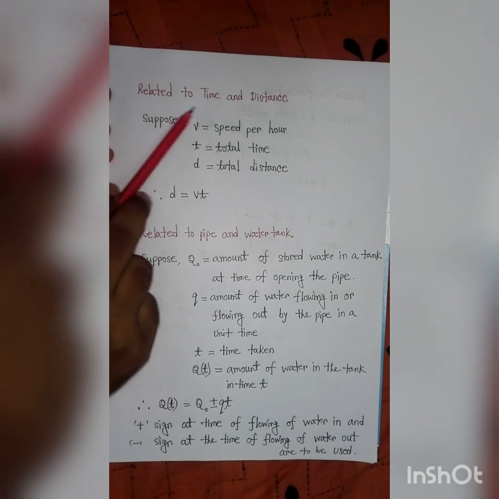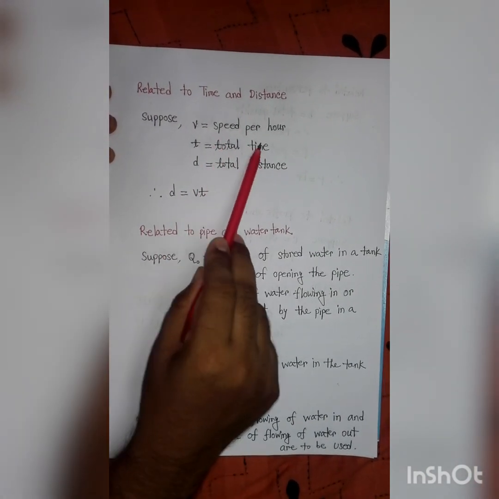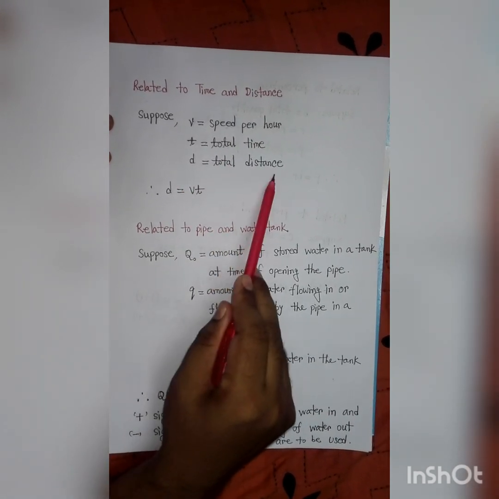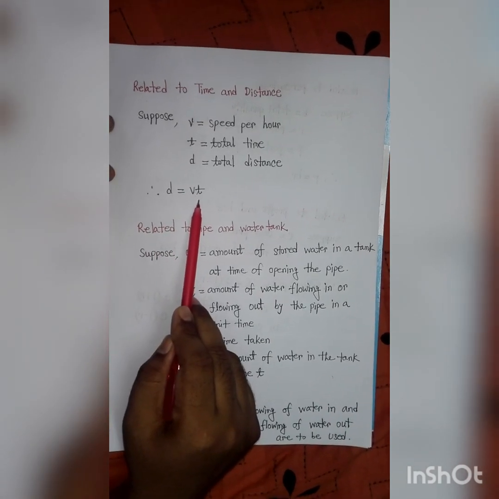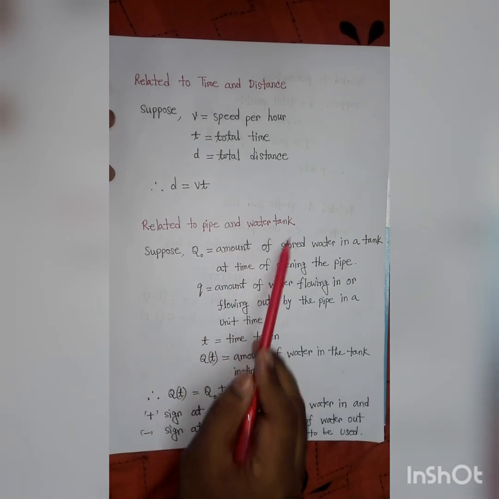Now related to time and distance. Suppose V is speed per hour, t is total time, D is total distance, then D equals Vt. Now related to pipe and water tank.